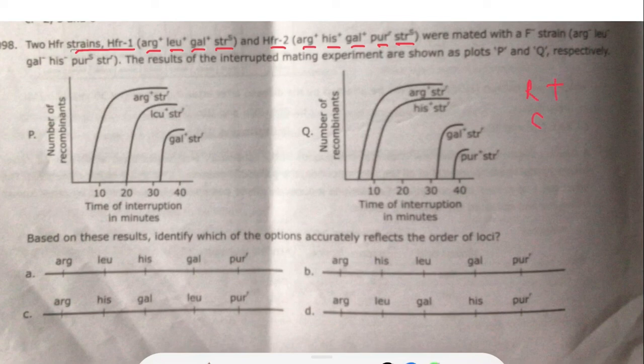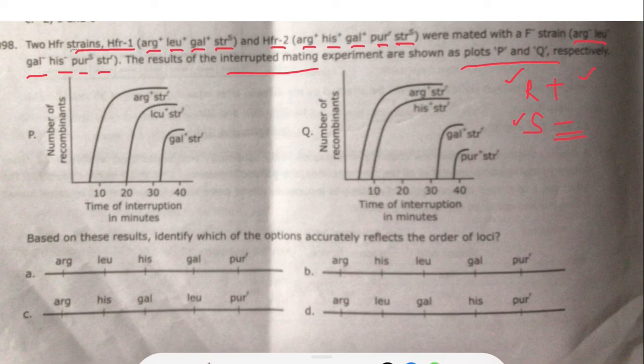So resistance means positive, sensitive means negative. Resistance means if it is present in the medium, then it can grow. If it is sensitive, like streptomycin sensitive, that means if streptomycin is present in the medium, then it cannot grow. HFR strain 1 and HFR strain 2 were mated with the F minus strain. The F minus strain is arginine minus, leucine minus, galactose minus, histidine minus, puromycin sensitive, and streptomycin resistant. The results of the interrupted mating experiments are shown as plots P and Q respectively.